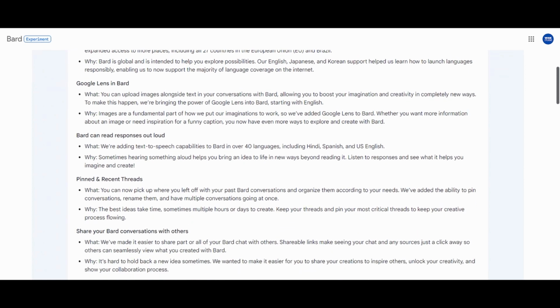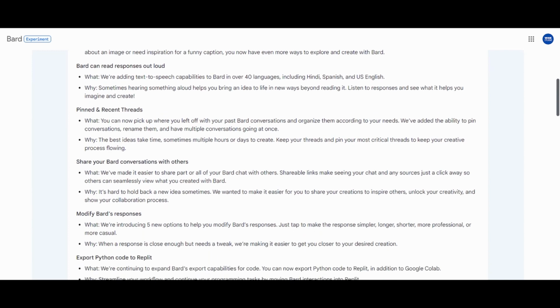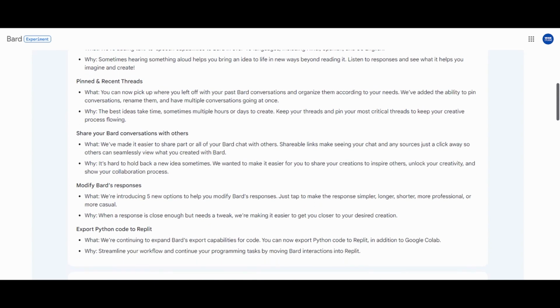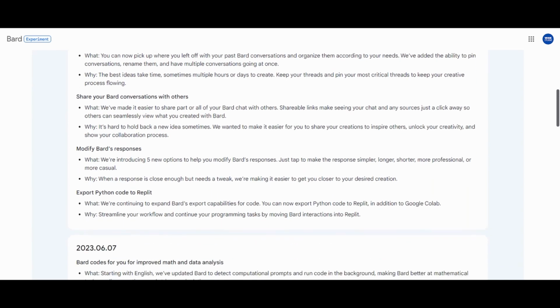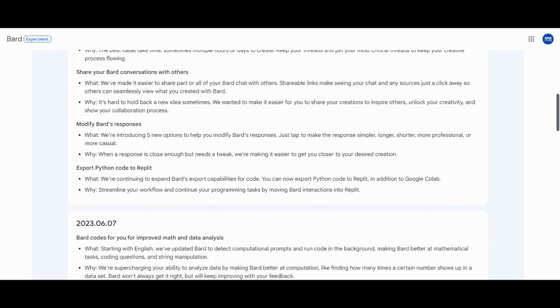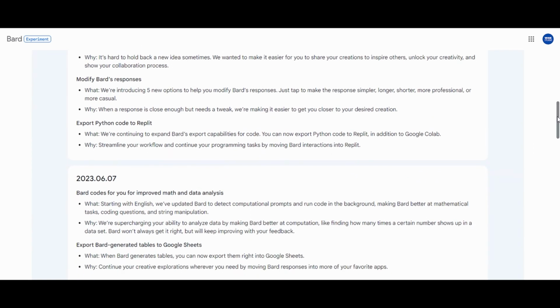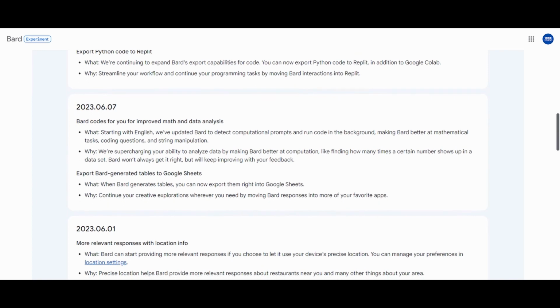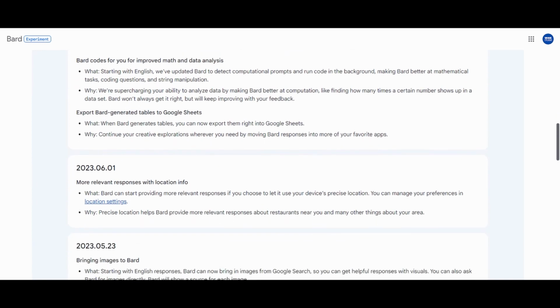Bard AI represents an exciting advancement in the field of AI language models, and we cannot wait to see how it continues to evolve and revolutionize various industries. We are excited to see how people will use Bard AI in the future.